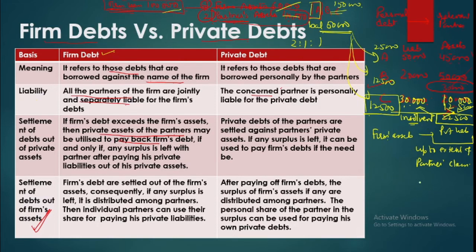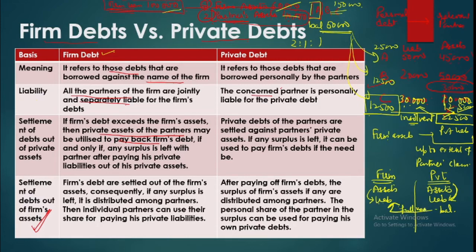So in a way, what we can say is that the firm is having its own assets and liabilities. So its own assets will be first used to pay its own liabilities. Similarly, your private position is that you have your personal assets and you have your personal liabilities. That is the partners. Your personal assets will be used to pay your personal liabilities first. Now if any balance is left, that can be fully used to pay firm's liabilities.